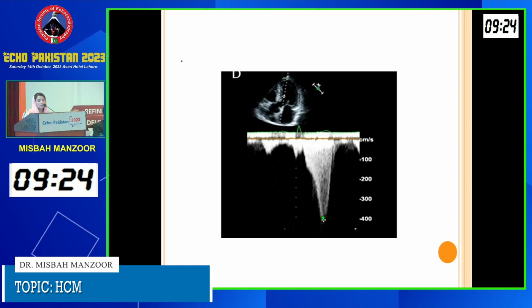So this is the typical picture of a Doppler signal that we get. You're quite familiar with it. It's a dagger-shaped signal with a late systolic peaking.